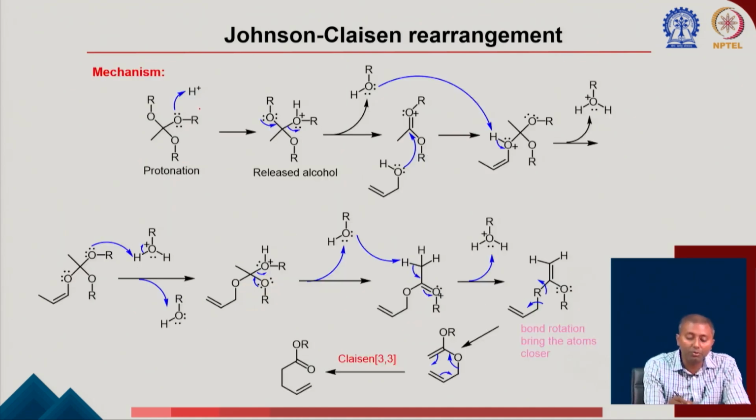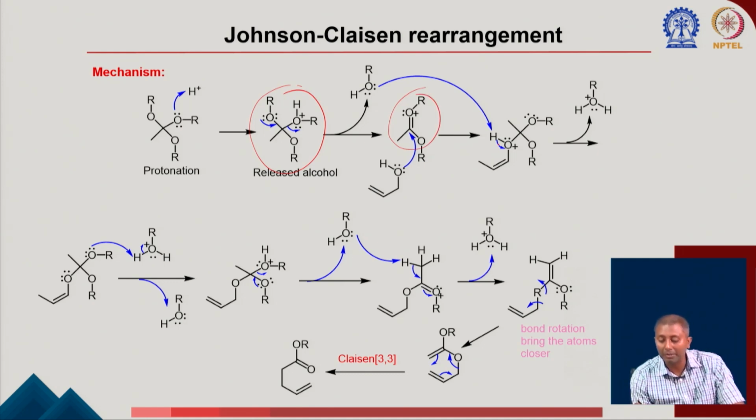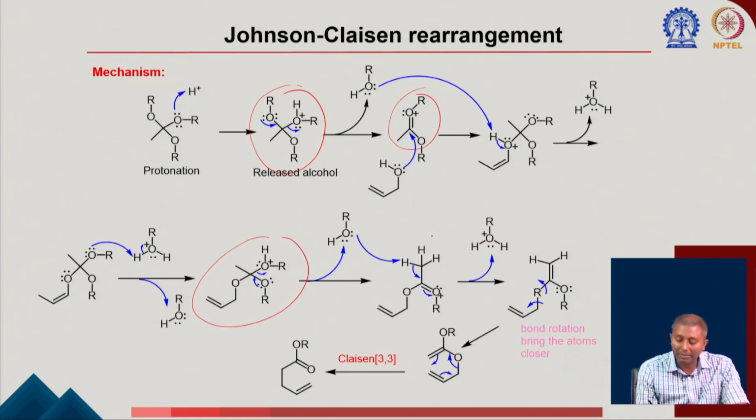Again, I think first, once you give the proton source here, the H+ is going to protonate the oxygen, and then there will be release of one ROH group from here, forming some sort of oxonium intermediate. Again there will be an ROH going to take this proton, then another round of protonation is going to happen, and there will be another ROH group coming out. Okay. After that, finally this proton is getting abstracted from here, forming this particular starting material.